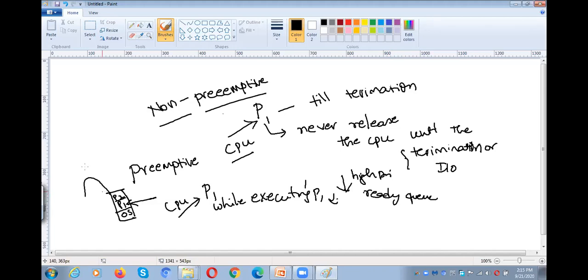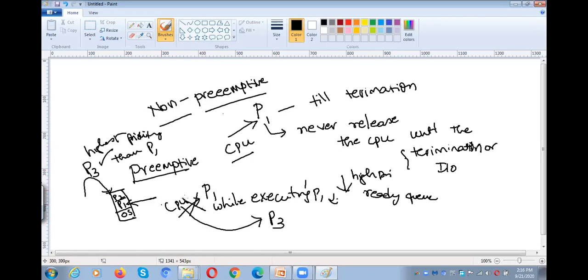Suddenly the P3 process came into the main memory, which has higher priority than P1. What will the operating system do? Even though P1 has not completed its execution, the CPU will be switched from P1 to P3. So that is called as preemption. Before the termination of P1, and before P1 completes its execution, the CPU will be switched from P1 to some other process. That is called as preemption.